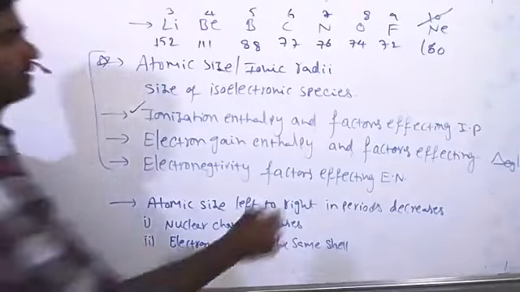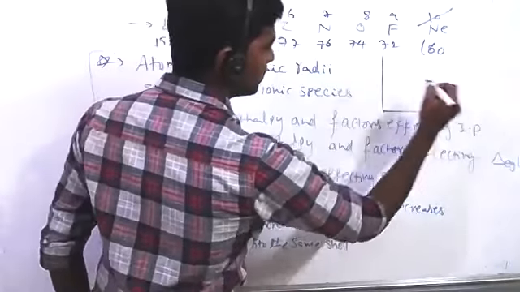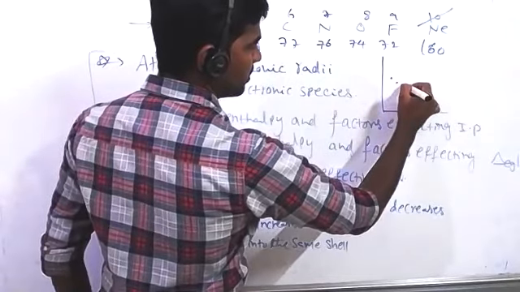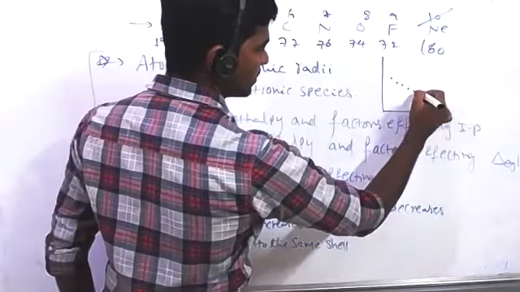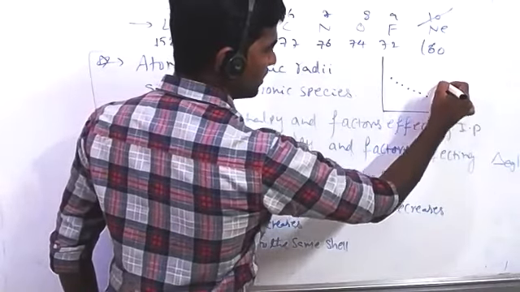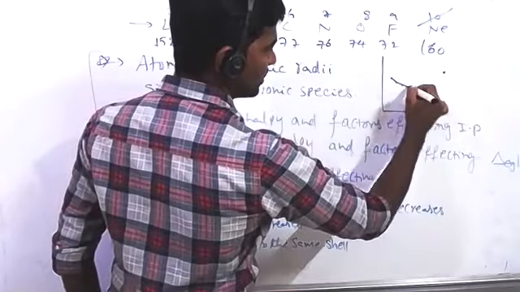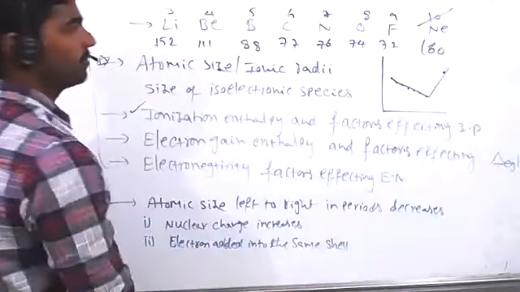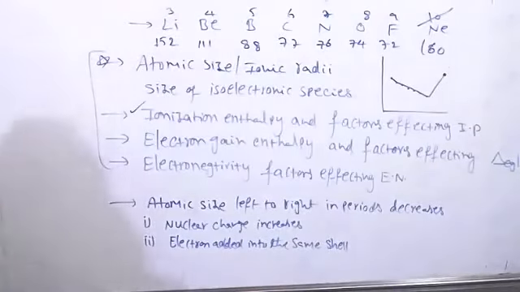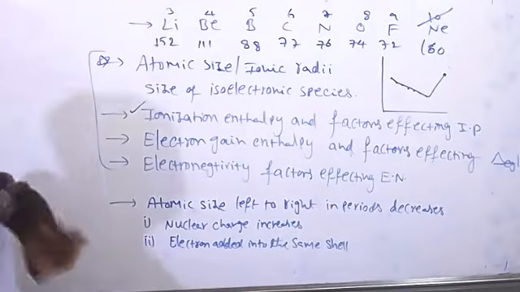So suppose we draw a graph of the size of atoms: lithium, beryllium, boron, carbon, nitrogen, oxygen, fluorine, but it suddenly increases at neon. The reason is, anybody? Size of neon. Here, in case of elements, we are measuring 3 types of radius.